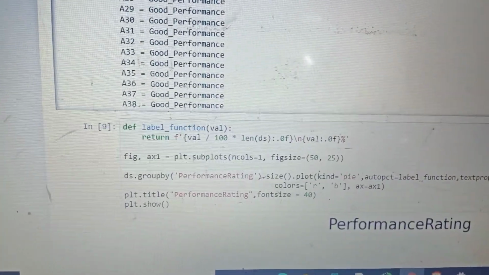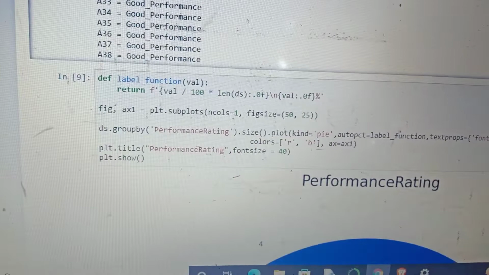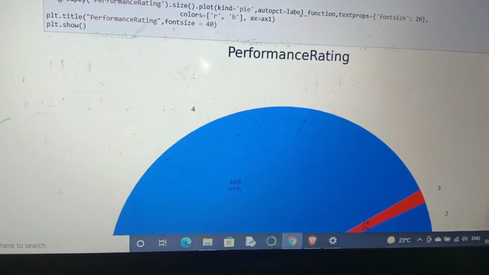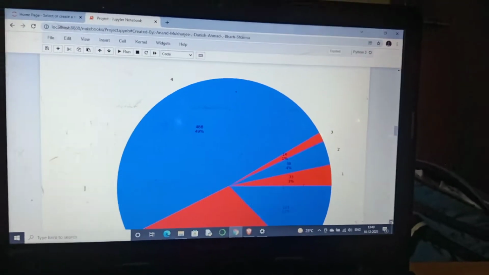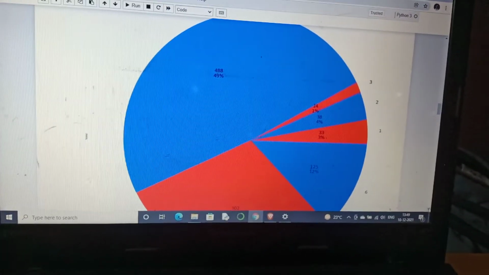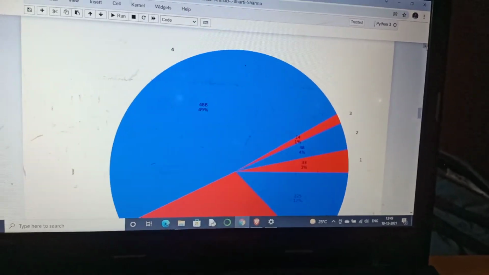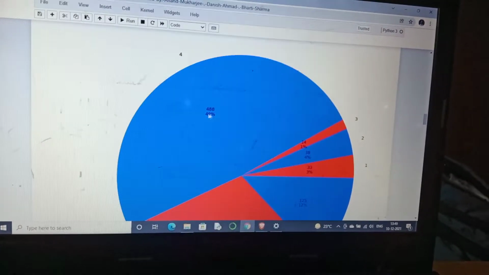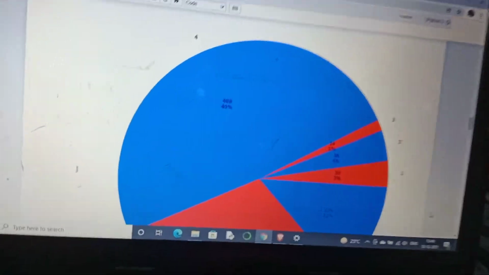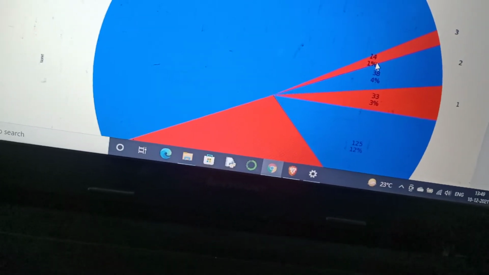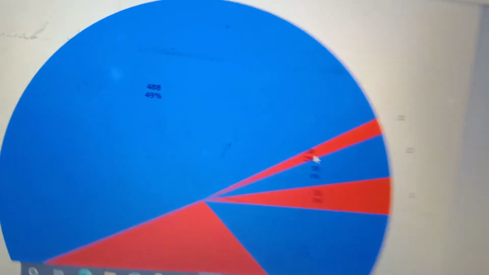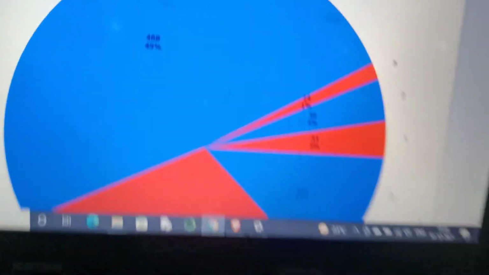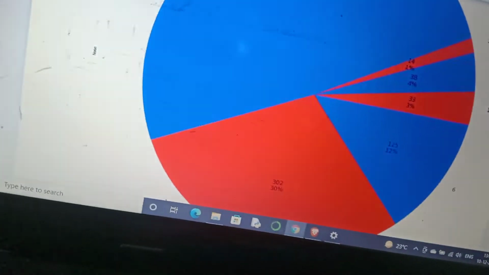As we move further, here we plot some graphs with the help of matplotlib functions. Here we can see the performance rating with the help of a graph. 48.8% have performance rating 4, the total percentage is 49%. 14% have performance rating 3, and the percent of performance rating 3 is 1%.